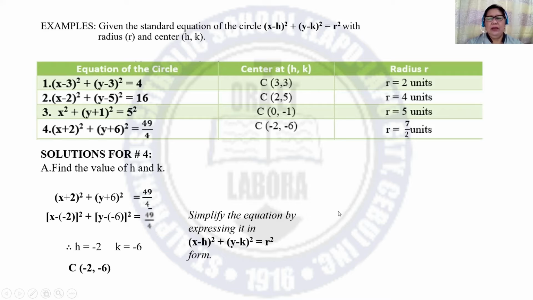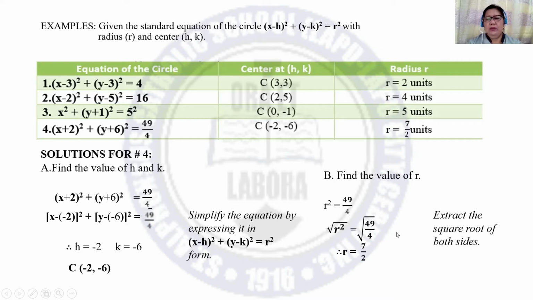And to find the value of the radius, we have r squared is equal to 49 over 4. So just simply extract the square root of both sides. Then what is left here is r. We cancel the symbol together with the square. And the square root of 49 is 7. The square root of 4 is 2. That is why r is equal to 7 over 2 units.